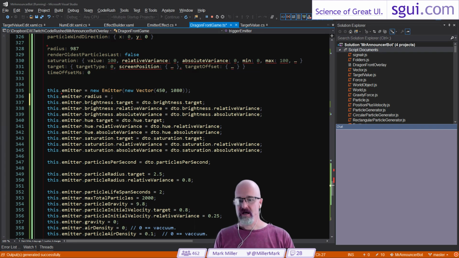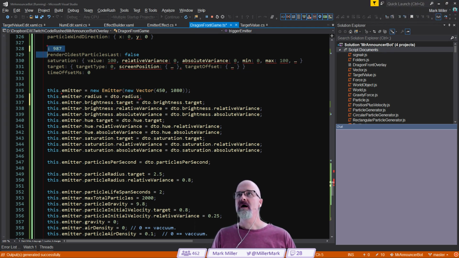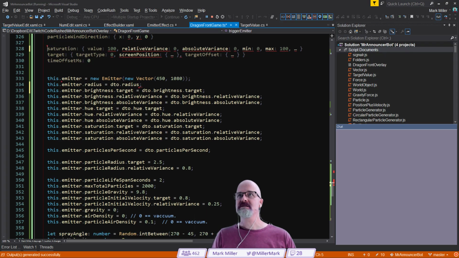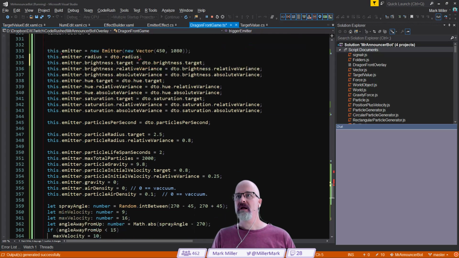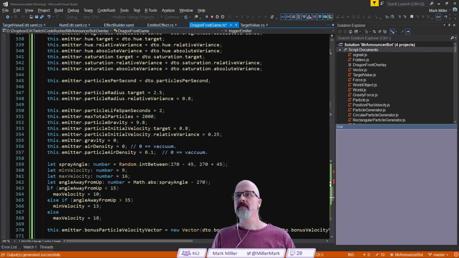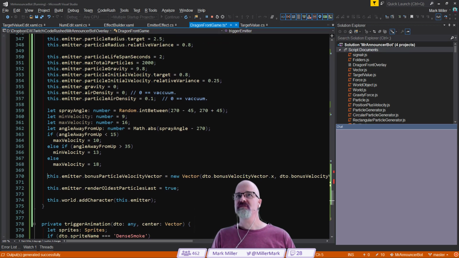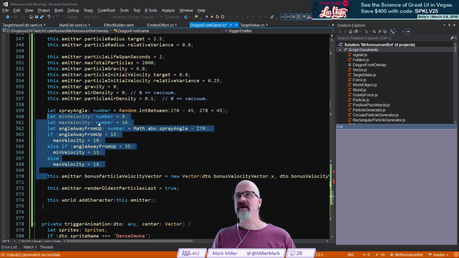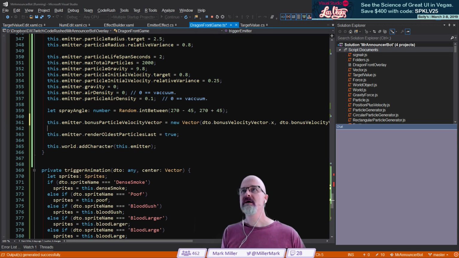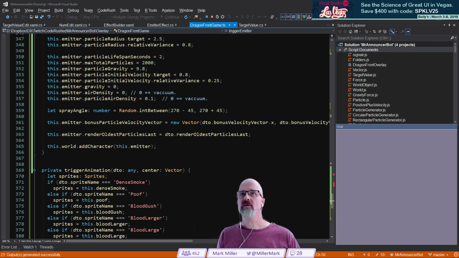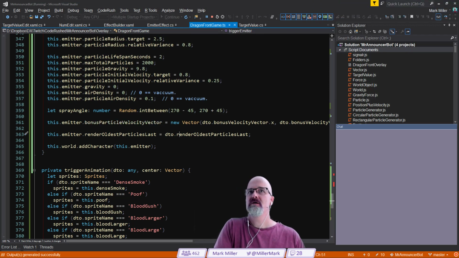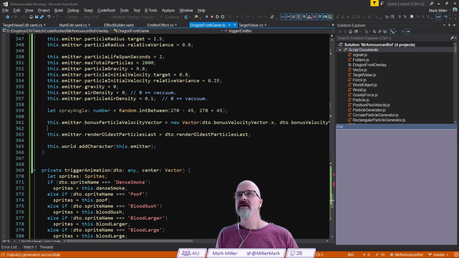Radius is going to be DTO dot, and I think it's emitter radius. No, it's just radius. It's right there. Boom. Okay, so we put that up there. Render older particles last. Do I have it in here at all? Okay, this whole bonus velocity vector, all of this was for calculating that from that original code I copied. Here's this piece right here. Right there, render older particles last. Hopefully there's a built-in Boolean piece for that.